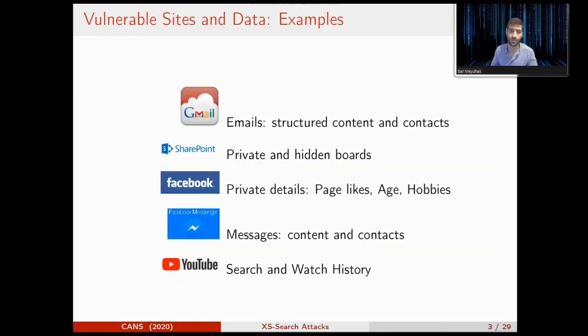Let me tell you some examples of sites that were vulnerable to our attack. See how much data we can leak using this attack. For example, we could leak structured content from your Gmail account, such as your credit card number. We could also leak private details from your Facebook account, such as page likes and hobbies. We can also leak your watch history on YouTube. The full list of the vulnerable sites is in our paper, so you are invited to see it there.